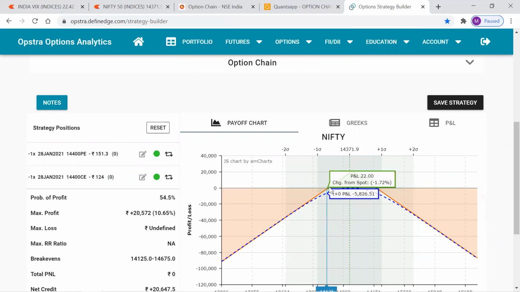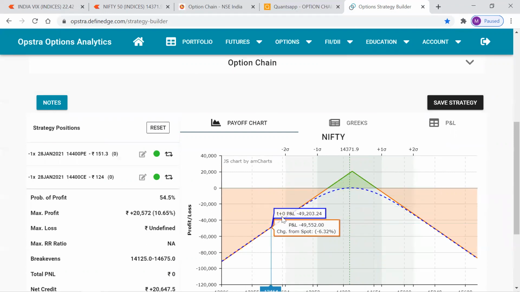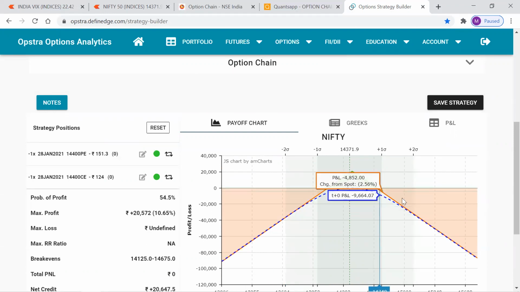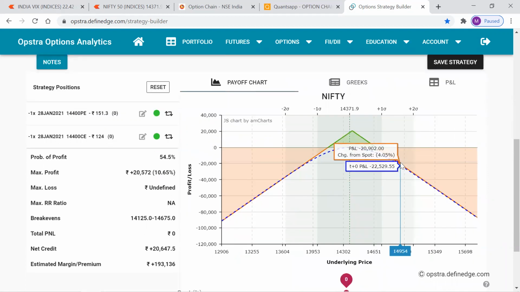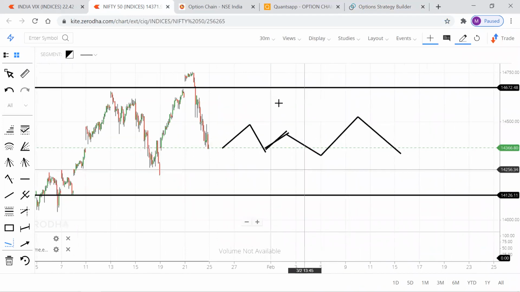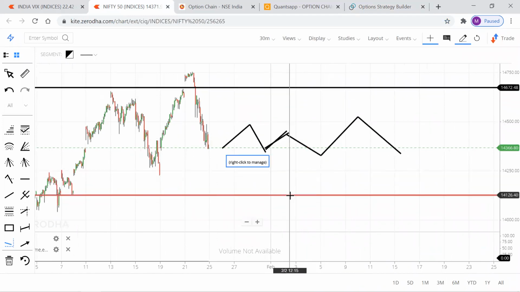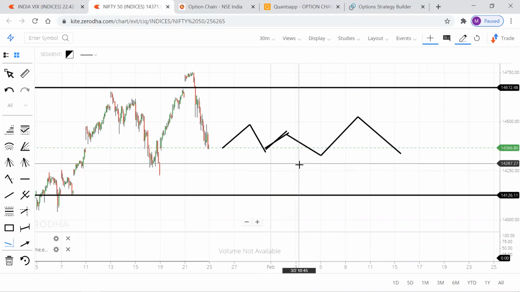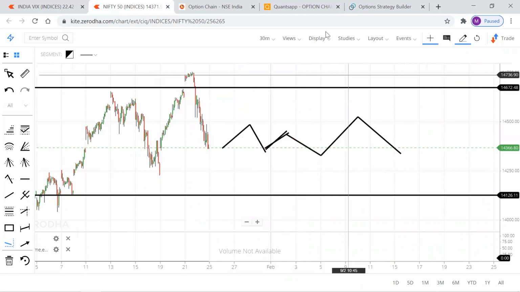If a breakout is happening from that range, we'll make a loss. If a breakout is happening from that range towards the upside, then also we'll be seeing losses. Okay, so that can be controlled by putting a stop loss. No worries. That unlimited risk can be converted to limited risk by putting a proper stop loss. And this is how you should be marking the ranges on the chart and wait for the market to stay in that range only.